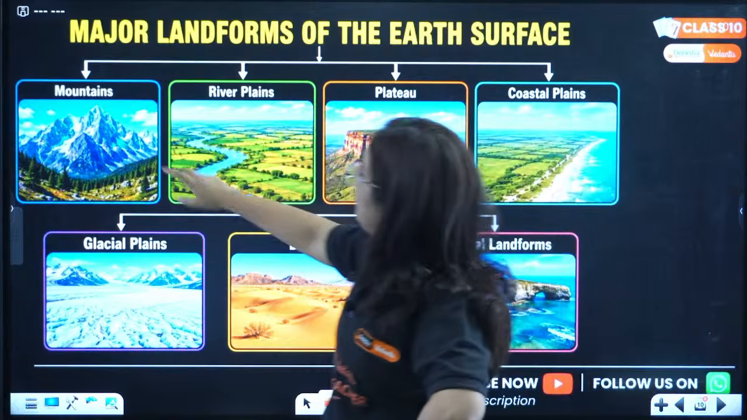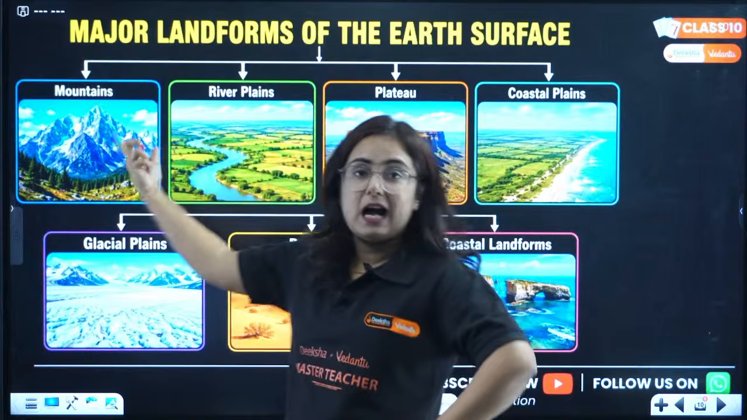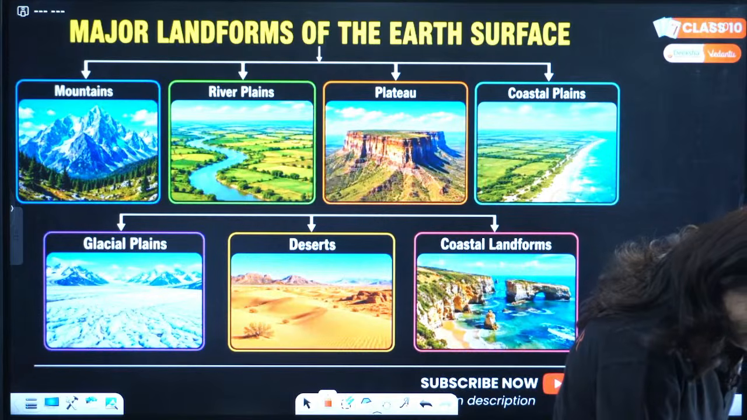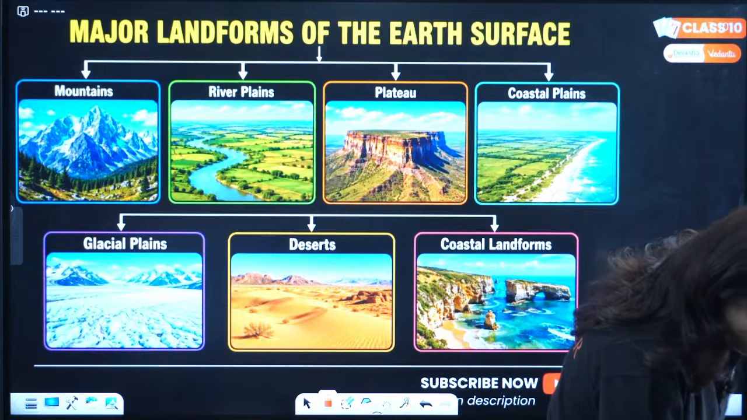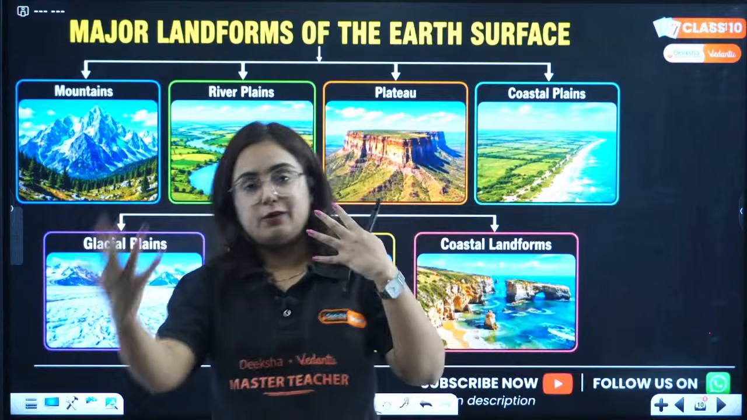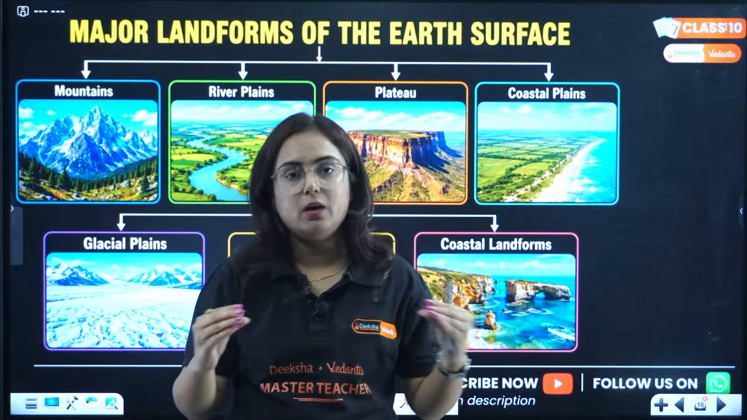In the major landforms of the earth, we have mountains. We know that. Like in India, what are the names of different types of mountains? Like the Himalayan mountains. Pay attention to that. We have Himalayan mountains, Aravalli, Western Ghats, Eastern Ghats, Satpura, Vindhyans.